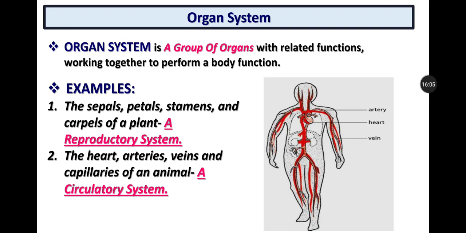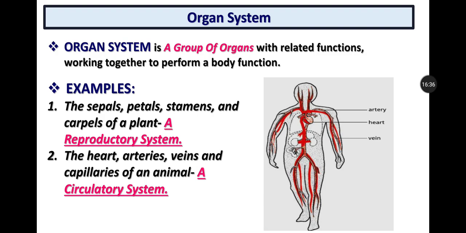Now, what is an organ system? When a group of organs with related functions work together to perform a complete body function, they are called an organ system. So an organ system is a group of organs with related functions working together to perform a body function.